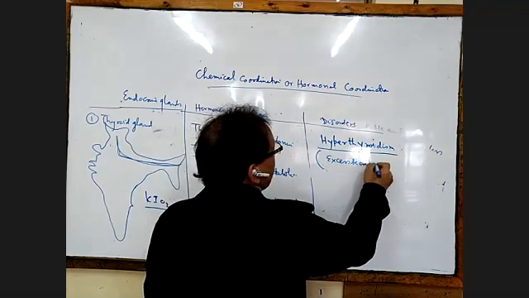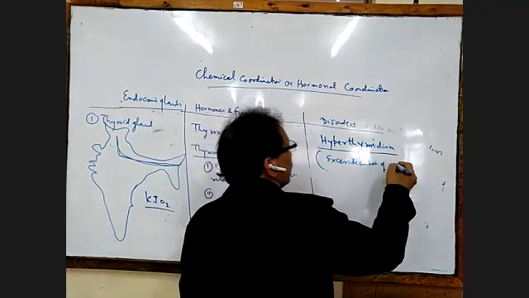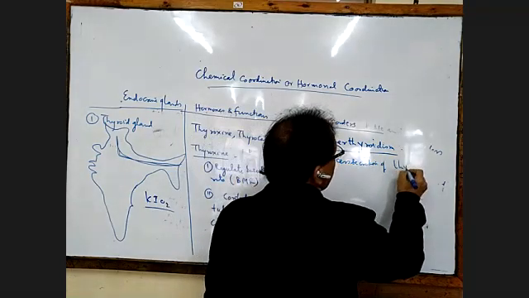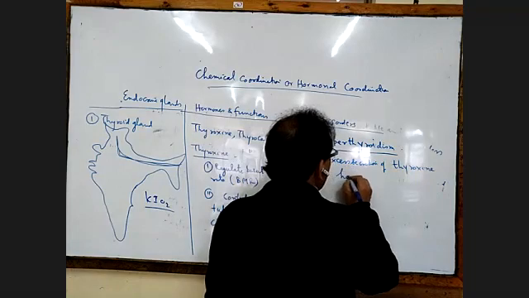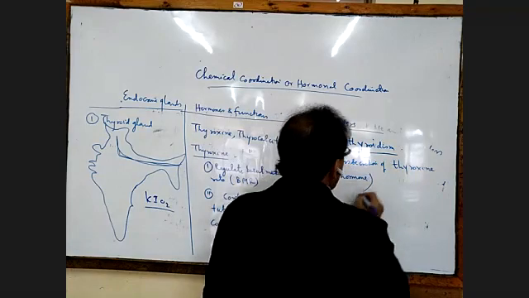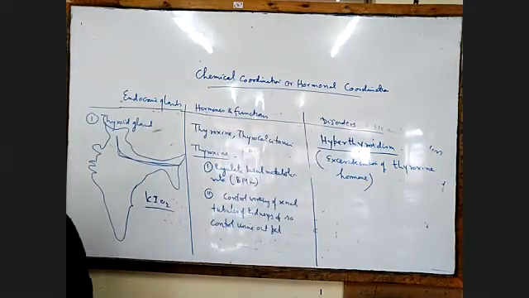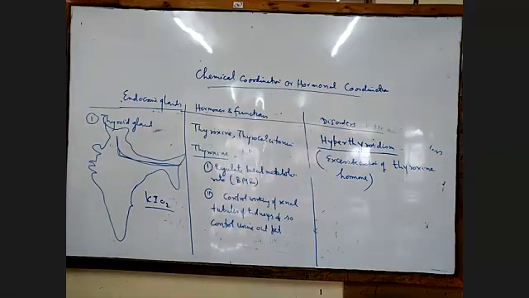of thyroxine hormone. If there is excessive secretion of the thyroid hormone in the blood, it is called hyperthyroidism. So what disease is caused due to hyperthyroidism? The main disease caused is exophthalmic goiter or Graves' disease. It comes in the exam also.